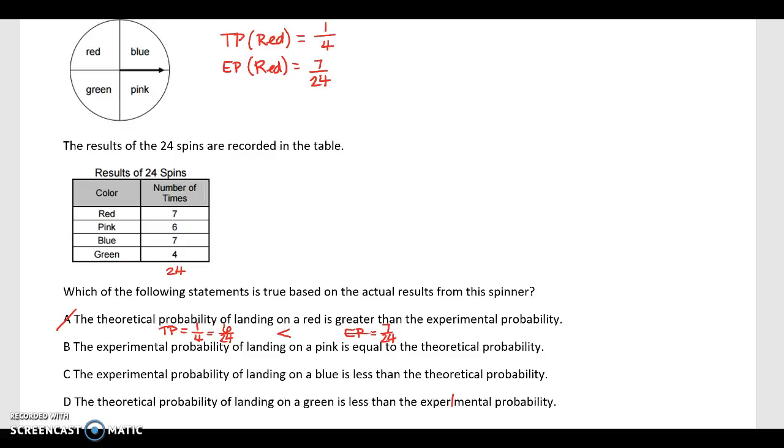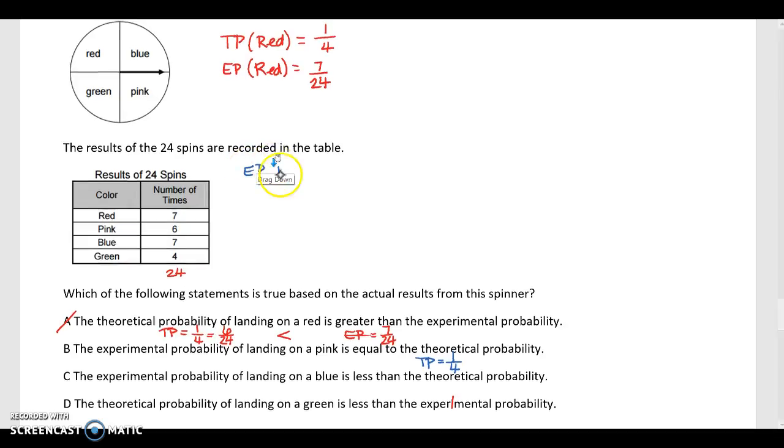The experimental probability of landing on a pink is equal to the theoretical probability. So pink is going to be the same, right? So let's see, the theoretical probability of pink is going to be 1 over 4 because they're all the same. And then the experimental probability, let's see, experimental probability of pink.